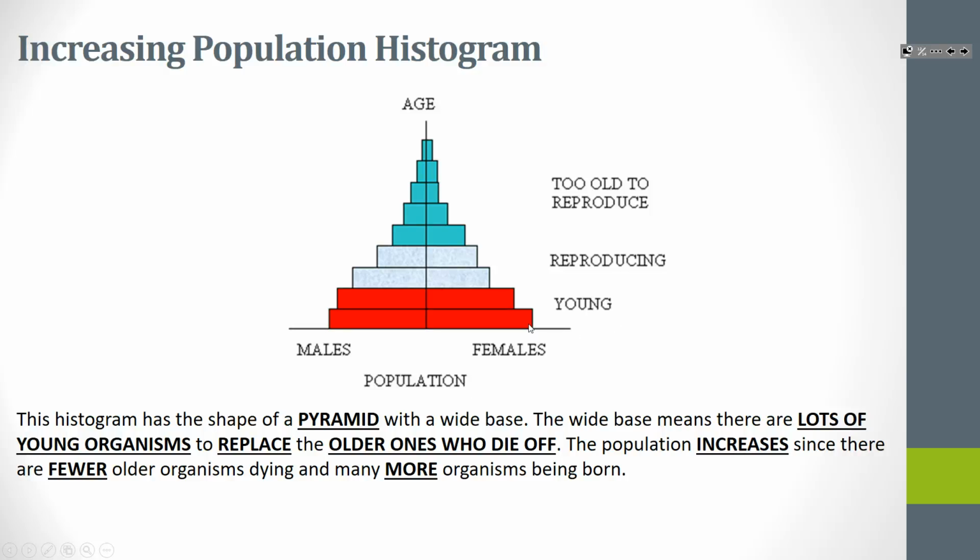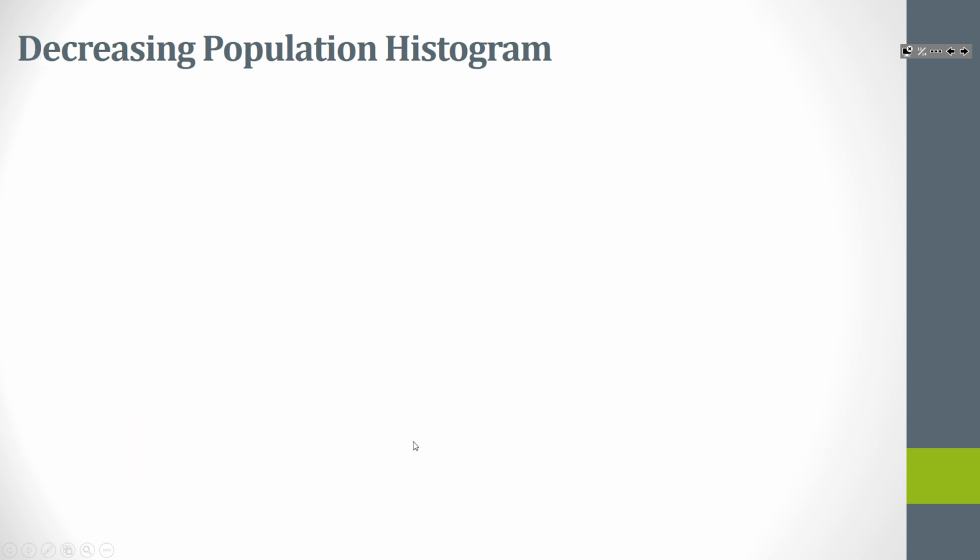You'll notice that generally speaking, the number of people decreases as you move up, because there are people that are going to be dying at all age groups, and that's just a reality. But if you have a larger base of this histogram, then that means that overall the population will be rising.